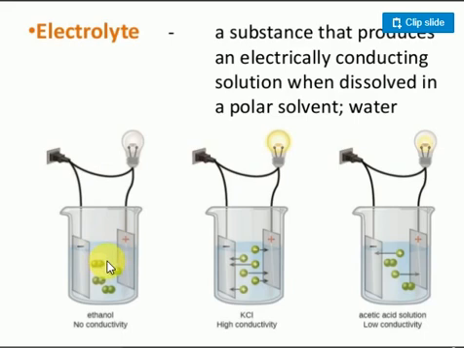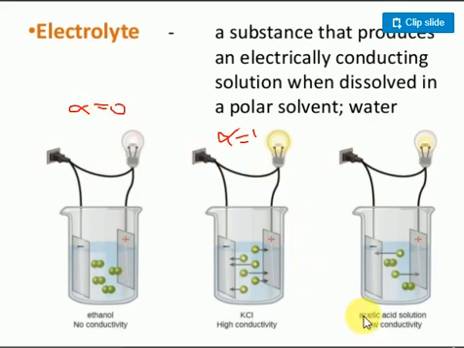Suppose I place ethanol and connect to the external circuit: there is no flow of electrons. Why? Because ethanol is a weak electrolyte. Suppose I take KCl and dissolve it, and connect electricity: that is the best conductor, and the light glows up. Why? Because KCl is a strong electrolyte, it undergoes dissociation easily and produces ions. The degree of dissociation, alpha, is equal to 1. For a non-electrolyte, alpha is equal to 0, and no dissociation takes place.